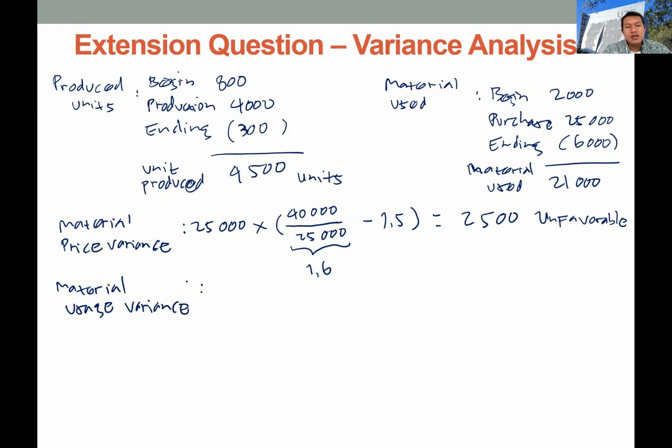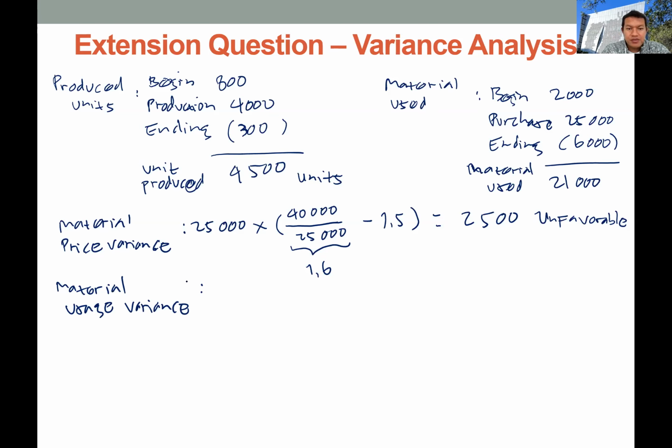Okay, so in the material usage variance, we want to know the impact of the difference in the quantity of material used for production. So we multiply the difference in the material quantity with the budget price or budget rate.